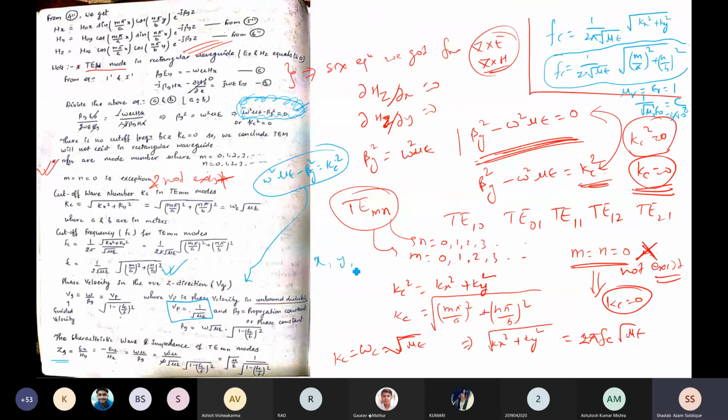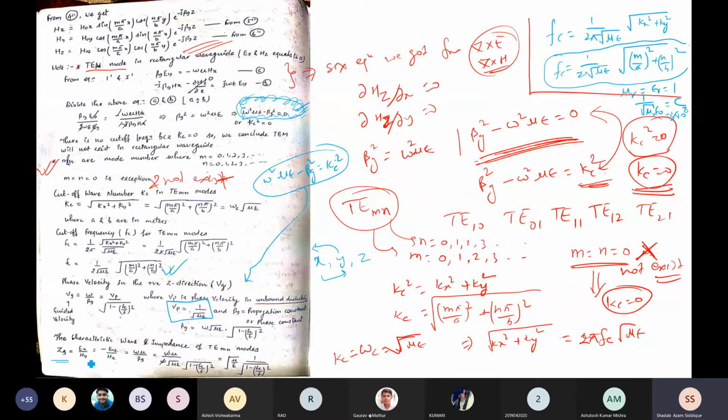We have X, we have Y, we have Z. If you want to find it, you take Ex upon Hy. If you want to go from y to x, you should write the negative sign, so it can also be written as minus Ey upon Hx.